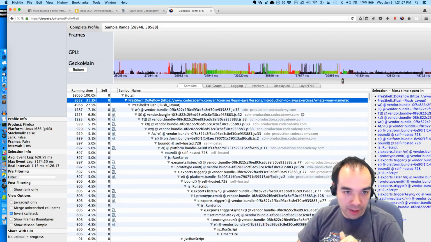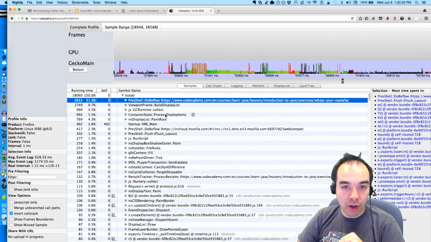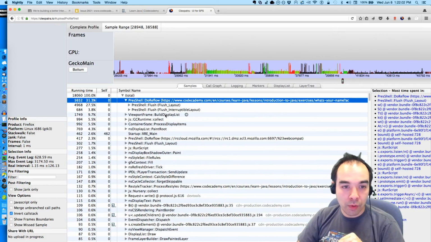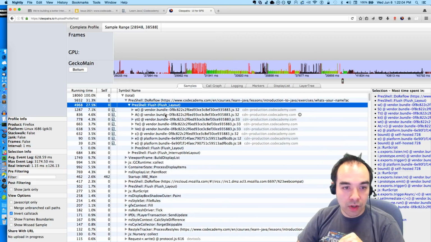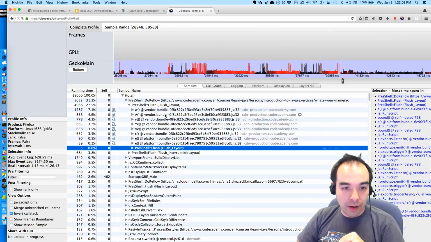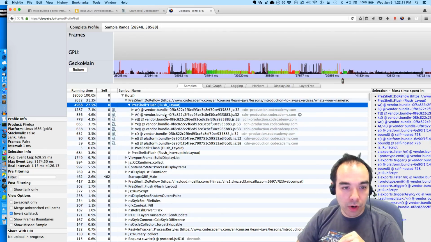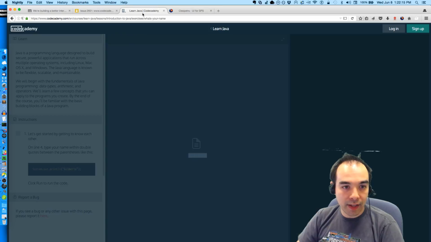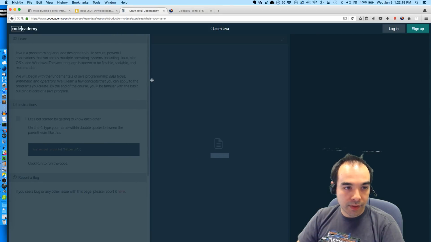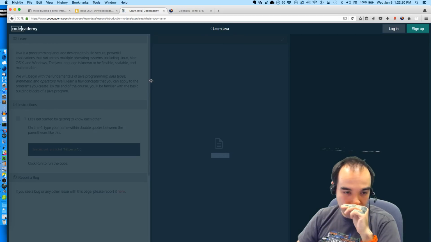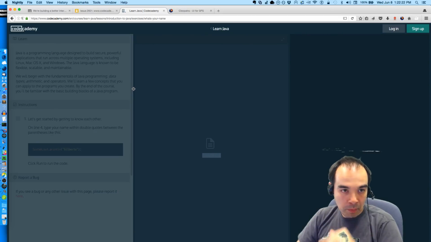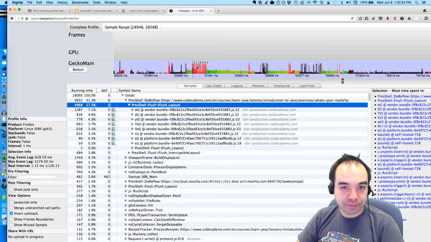So it's a slightly different view. It's inverted. But what we can see here is that reflow is taking the majority of the time. We're doing this really gross reflowing. Some of this is really slow. And if you don't know what reflow is, that's whenever we recalculate the layout of things because the size or a style has changed. So that's bad reflow performance.